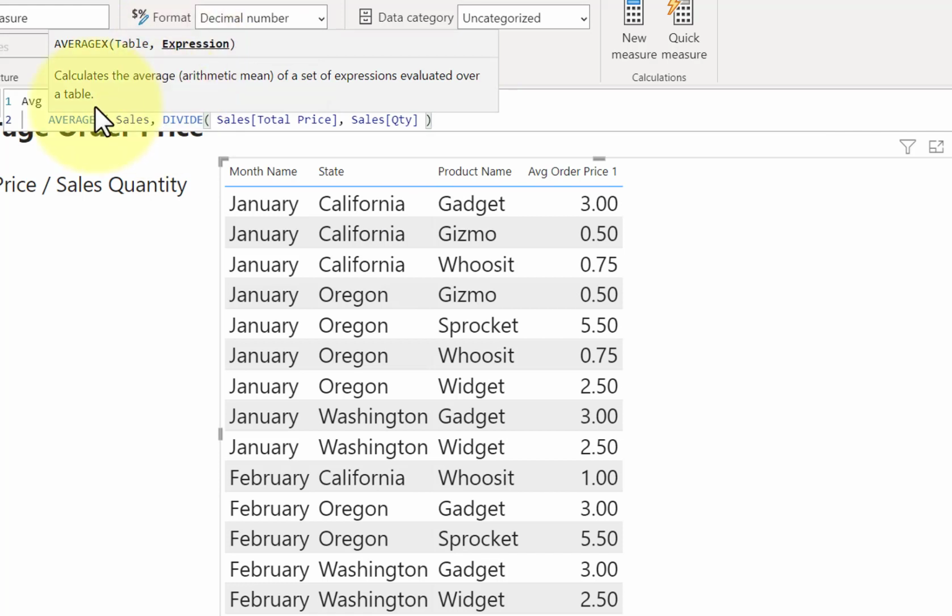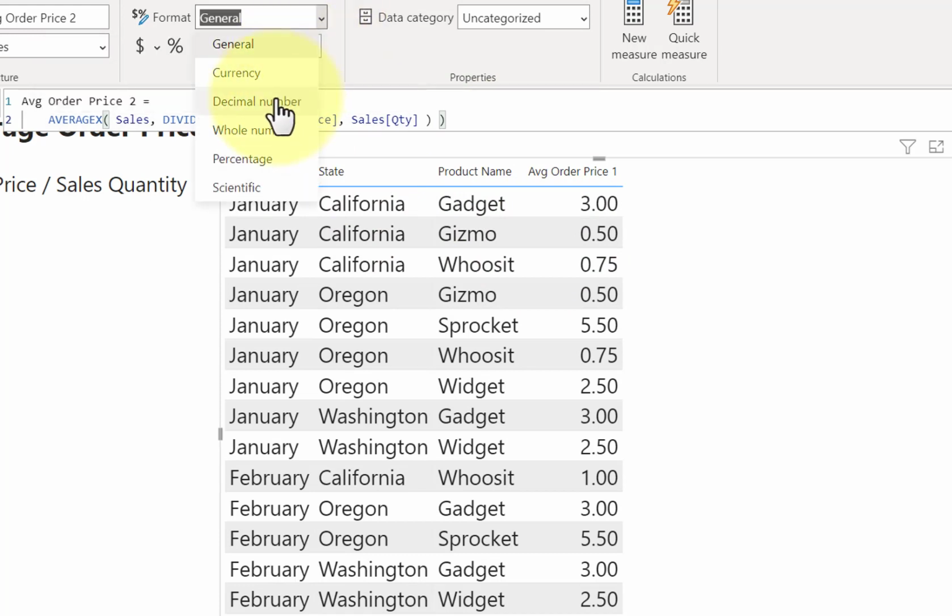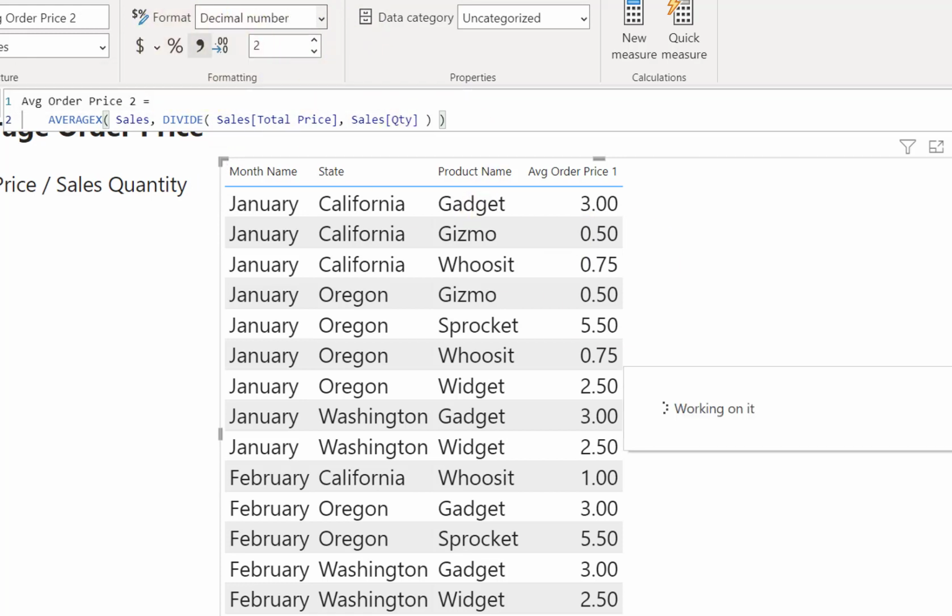Okay, so there's my close parenthesis for the divide. There's my close parenthesis for the AVERAGEX. Press enter. We'll go ahead and format this the way that we want, and add that to my table visual.